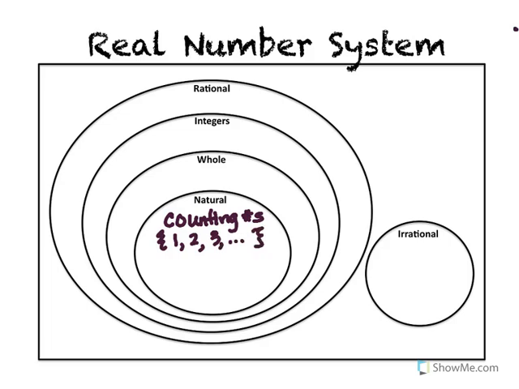They're all positive, they're all whole. You might notice that 0 is not included. When you learned to count, you didn't start with 0. You started with 1. So counting numbers are all the numbers that are whole and positive, starting with 1. When you see a whole number like that, you know it's a natural number or a counting number.